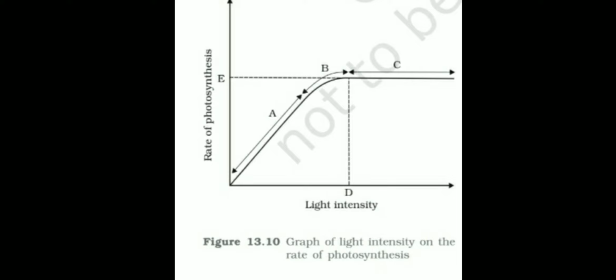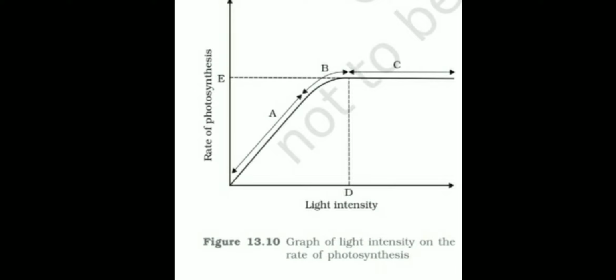From the bottom, you will see that if light intensity increases, the rate of photosynthesis also increases. So the A arrow shows that. The A point shows the light intensity increases, the rate of photosynthesis also increases. What does B show? B shows the maximum rate of photosynthesis.